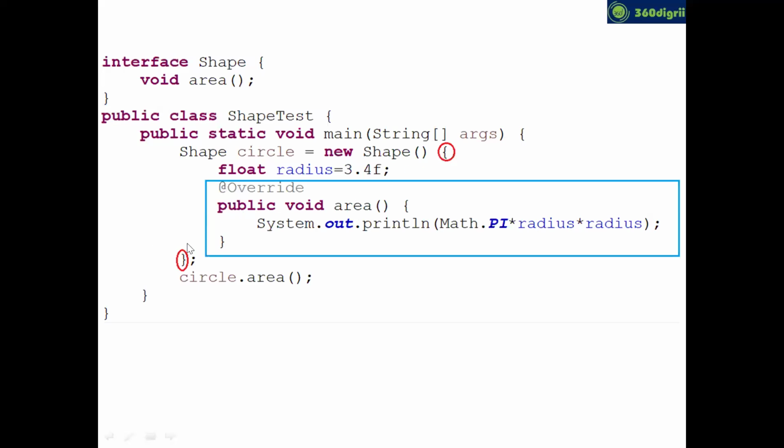So a class is created without a physical name. And in the sky blue box, we are providing the same implementation. Finally, you are calling circle.area. You can see the output. So the main advantage of anonymous inner classes is that you can avoid creating separate classes to implement abstract methods from interfaces and abstract classes.